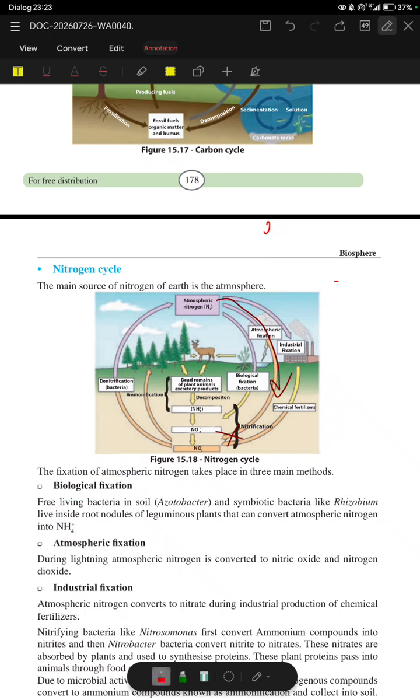And this Azotobacter is written slanted, so that is a scientific name. So how can you write it in the exam paper? You should write it and underline that word. Don't forget that.